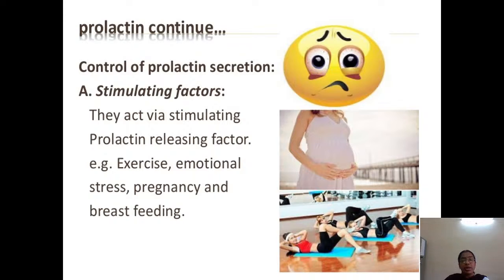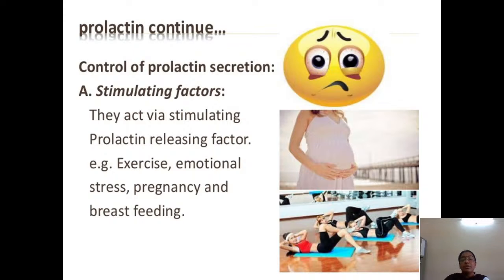How does this function? They act by the factor called prolactin releasing factor. When that prolactin releasing factor is released, prolactin is stimulated, for example when you exercise, during emotional stress, pregnancy and breastfeeding.